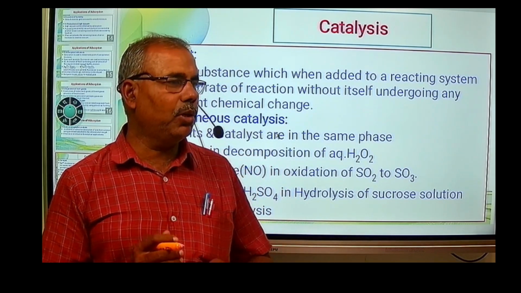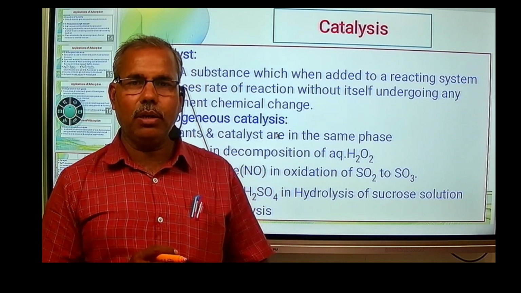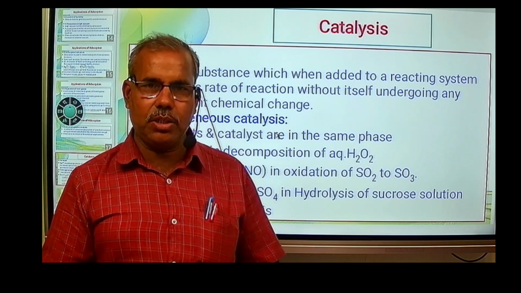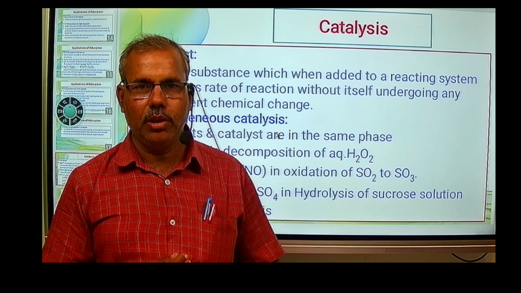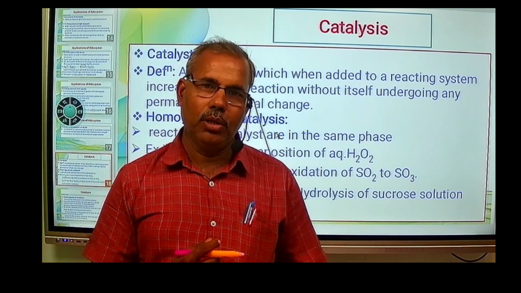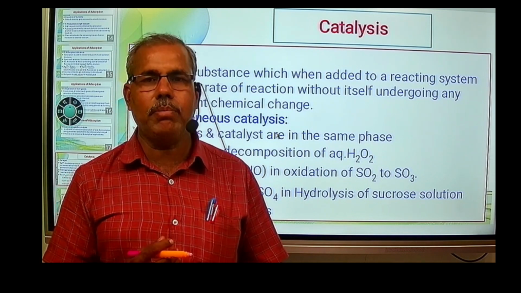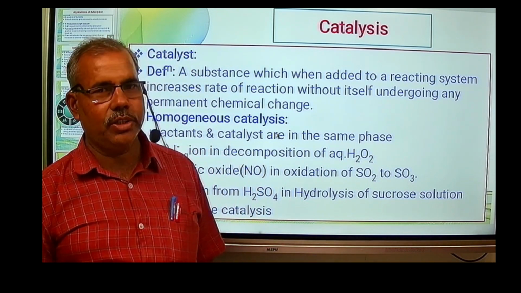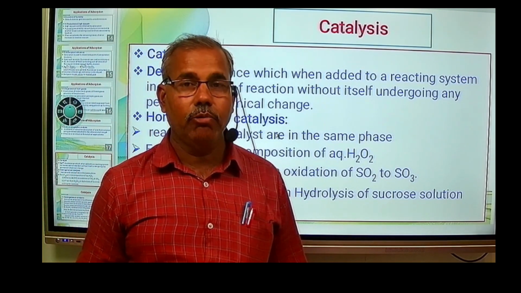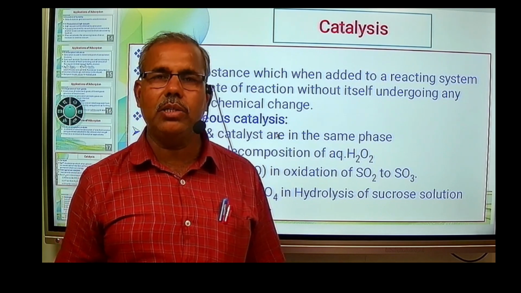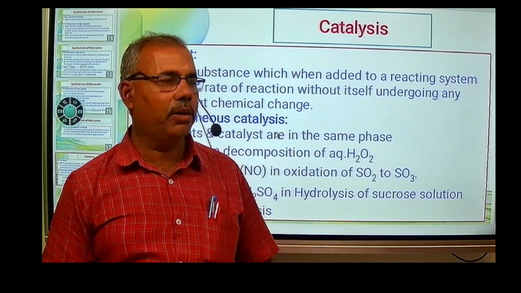For example, without a catalyst the reaction requires high temperature or high pressure, but by using a catalyst the temperature, the energy of activation, and the pressure can be reduced. That means at normal, soft conditions we can obtain the desired product with the help of a catalyst. So catalysis is a very important phenomenon in chemistry and related fields.